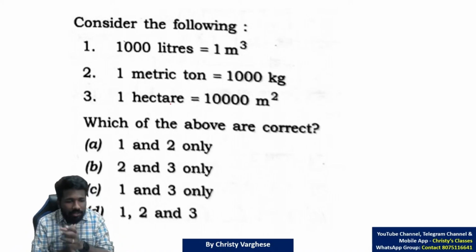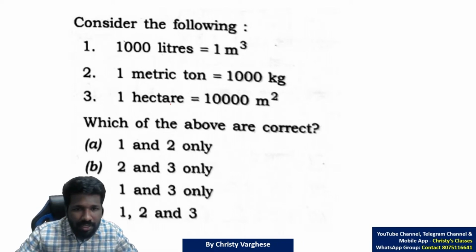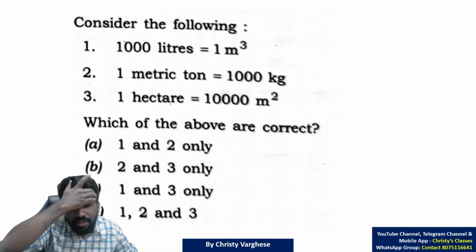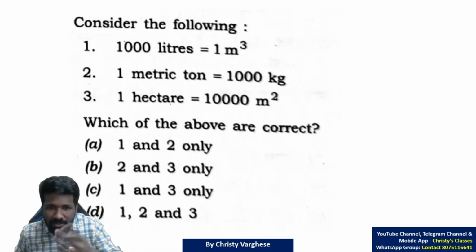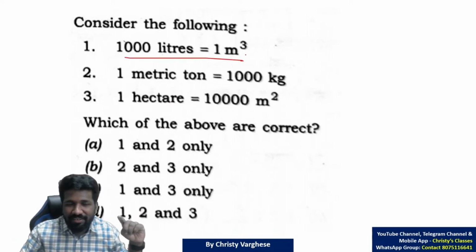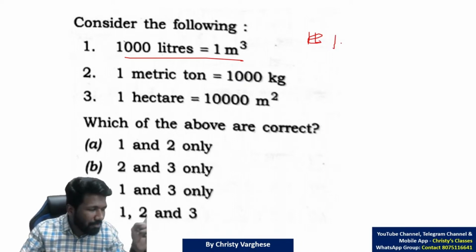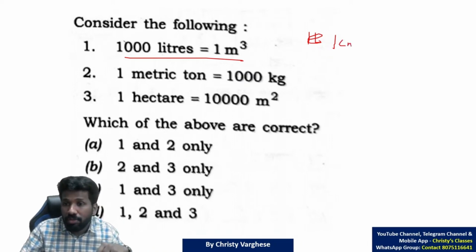Next question is unit conversion. In my flashcard set I have already given a flashcard on units. In that, two of these statements are already given. One statement is not given because it was trivial. Yes, 1000 liter is 1 meter cube. We have discussed that already. With respect to centimeter I have written 1 centimeter cube is equal to 1 milliliter. Means 1000 milliliter is 1 liter, right?